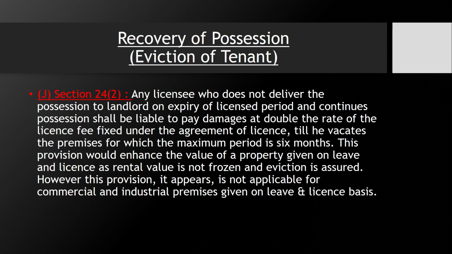If you are giving your premises to someone on rent, please create a license, because section 24(2) clearly says that if the licensee is not giving the possession back on the expiry of the license period, he has to give double the rate of the license fee fixed under the agreement, which is fixed by you, till he vacates the premises, for which the maximum period is 6 months.